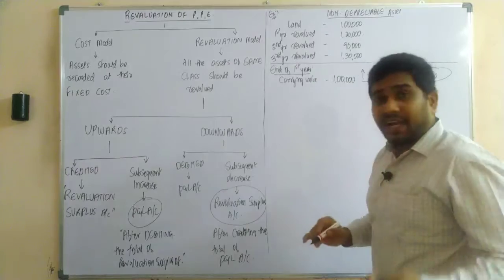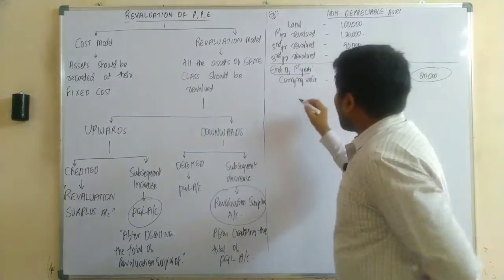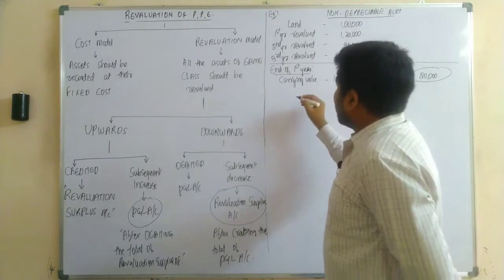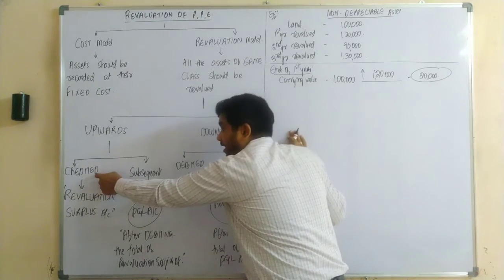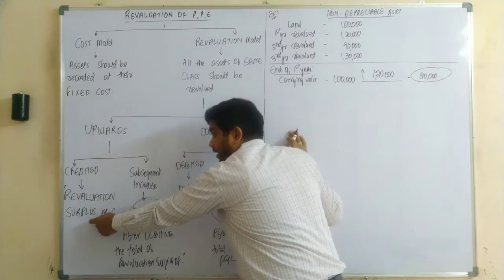Now as we need to record the journal entry, when there is an upward increase, it should be credited to which account, sir? Revaluation surplus.